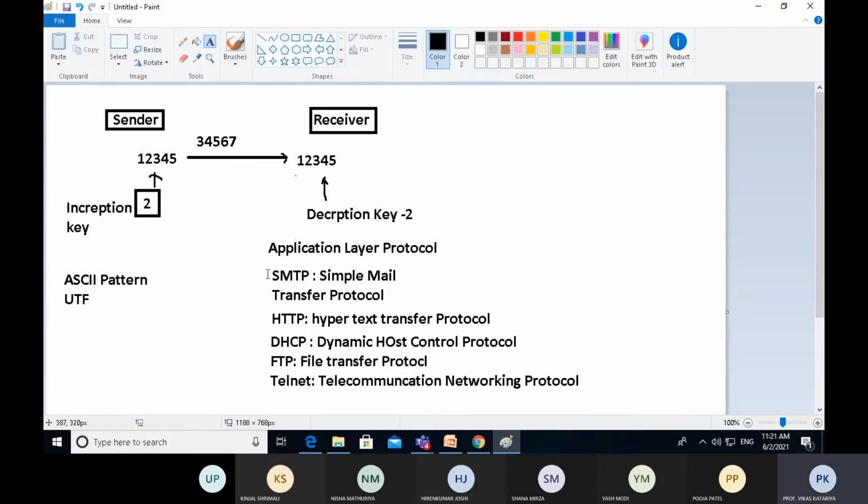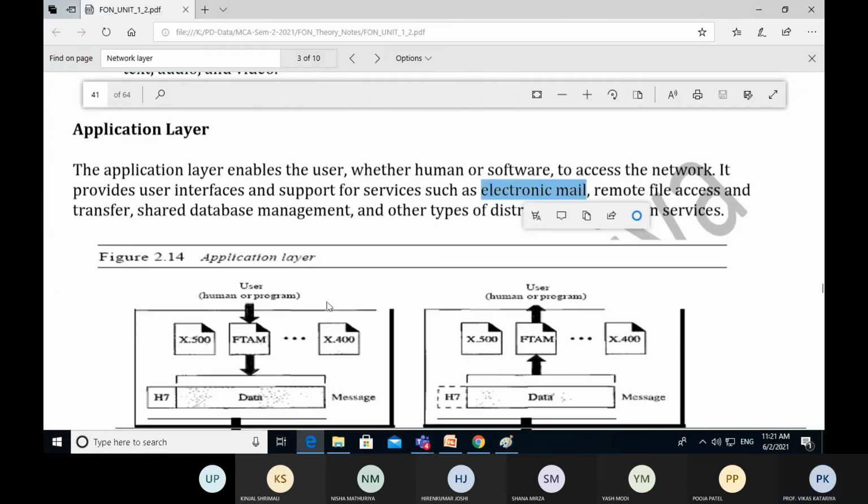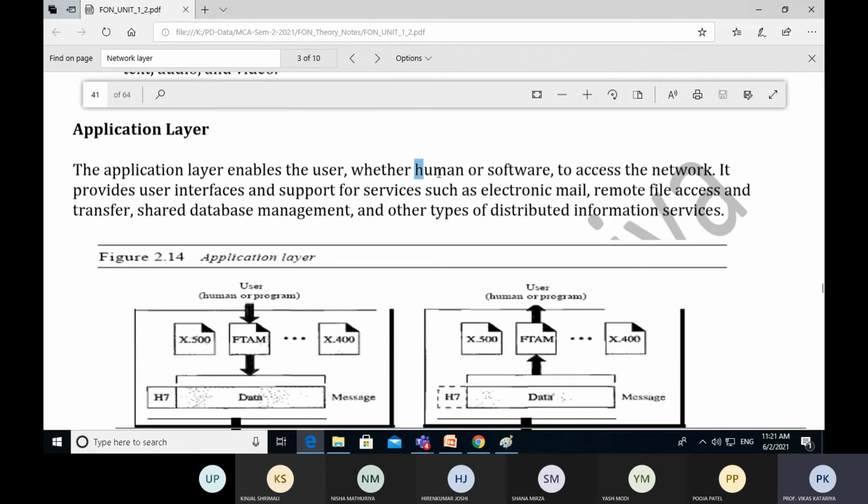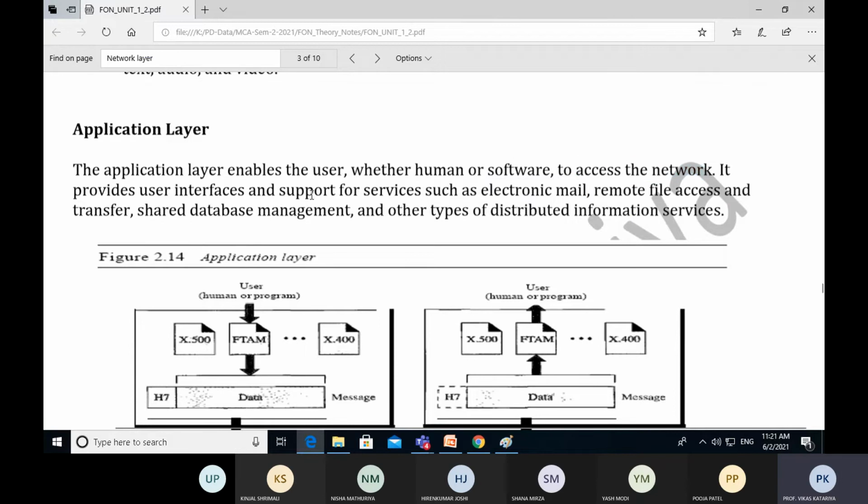So there are so many protocols of the application layer which make the interface from client to server. We have told you some protocols, their abbreviations, and some basic functions. The application layer enables the user, whether human or software, to access the network. It provides user interface and support for services such as electronic mail, remote file access and transfer, shared database management, and other types of distributed information services.